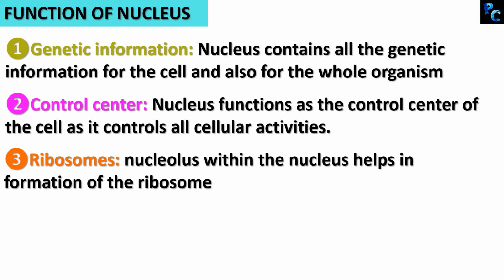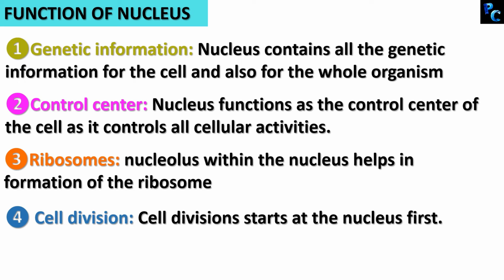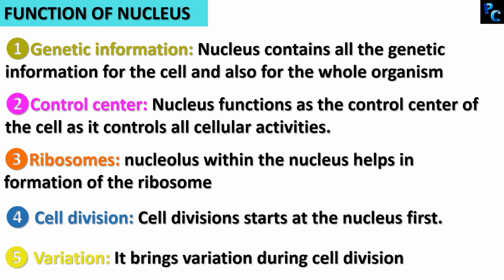Nucleolus within the nucleus helps in formation of ribosome, and you know that ribosomes are required for protein synthesis, and protein is very important for all the functions. Cell division starts in the nucleus first. We saw in the video that the dark red part divided first, that is the nucleus, and then the cytoplasm divided. It brings variation during cell division. We will learn about it more when we talk about cell division.